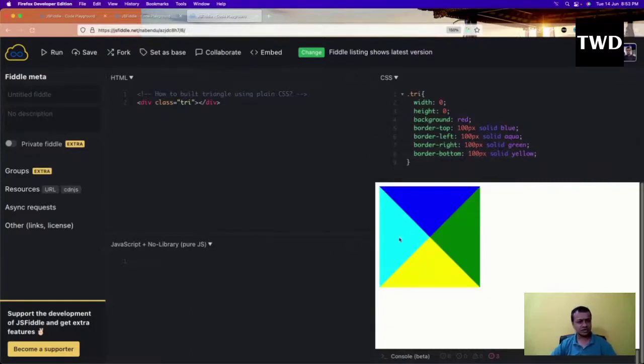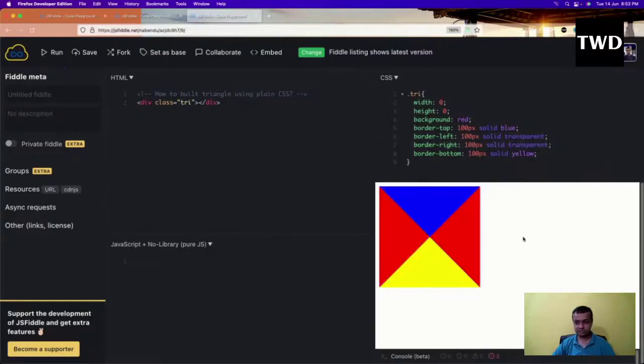So now whatever triangle we want to show, that one we will leave like that. Rest of them we'll make transparent. So suppose I want to show this blue one. So this 100 pixel and all this thing needs to be there. One more thing, okay, my bad, we have to remove the opposite triangle. Okay, so let me show that. Transparent. So I'll make it transparent. So left is transparent, right is transparent.